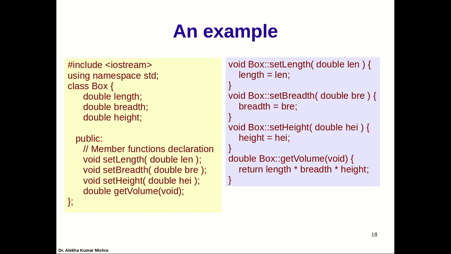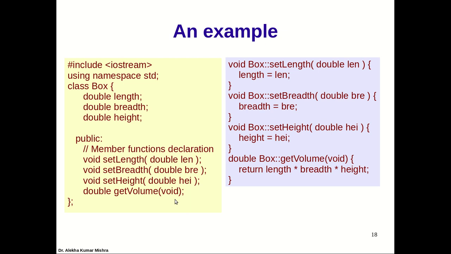All right, so we have a class here with the name Box. We have 3 fields: double length, double breadth, double height. Okay, 3 fields are there, and you see that there is no access specifier, so they all are private. Then we have member functions as public: setLength, setBreadth, setHeight, and get. You will find that all the member functions that I generally define follow this format.